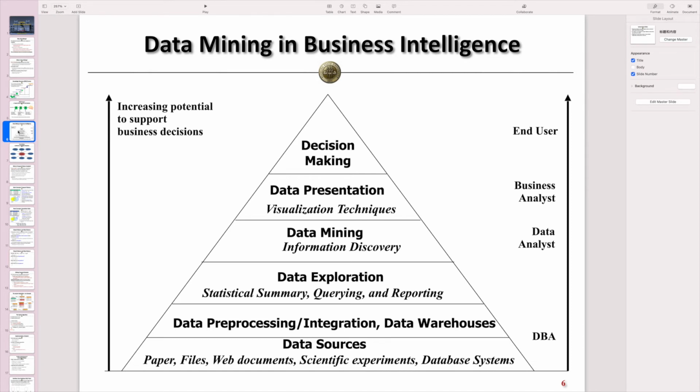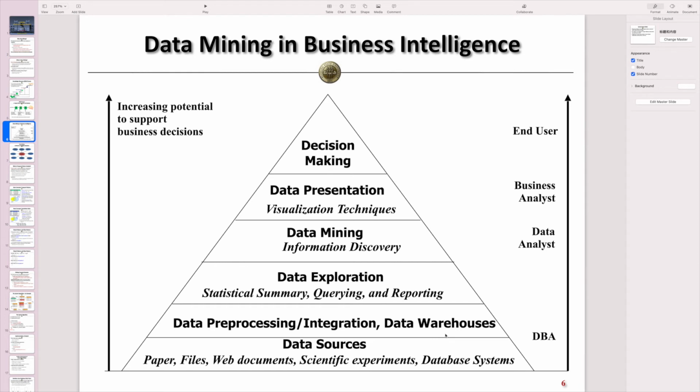Normally, when we have lots of data, we have some data sources. These sources can be very diverse. They cover papers, files, documents, scientific experiments, as well as database systems. These are all the data we can get from different perspectives. Via some pre-processing and integration techniques, we can store them in the data warehouse.